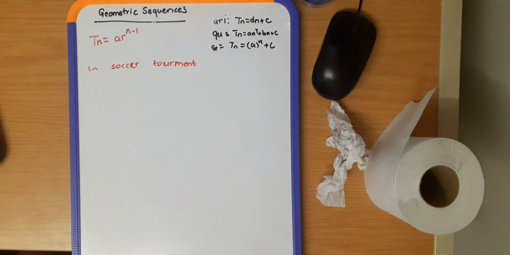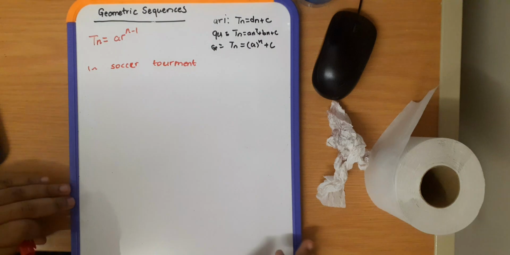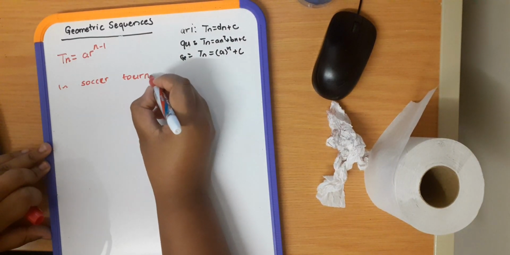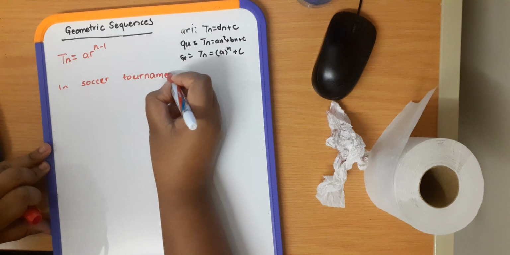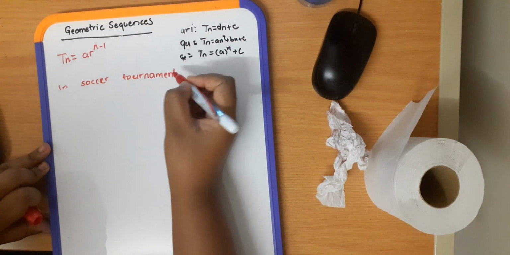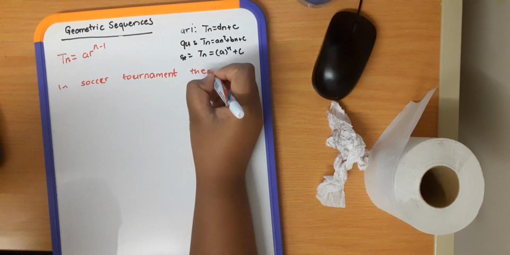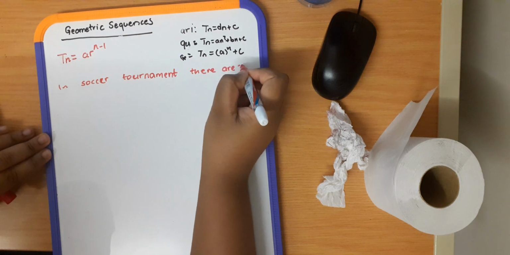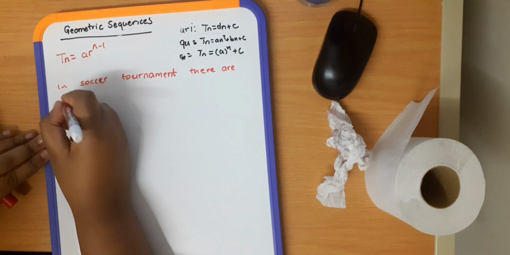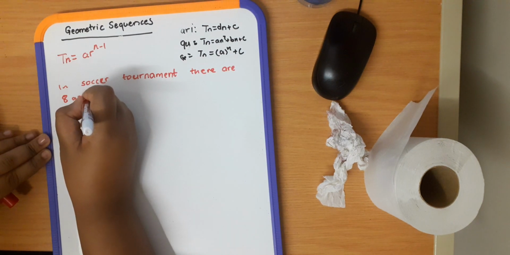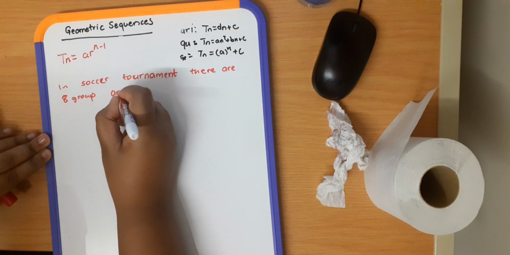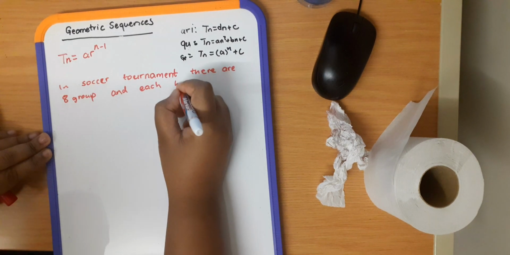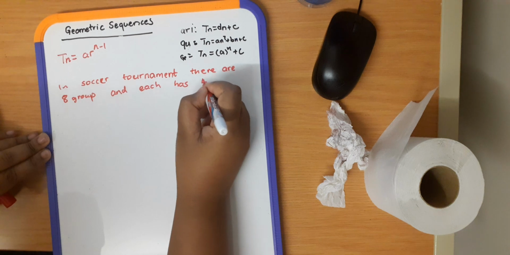In a soccer tournament, there are 8 groups, and each group has 4 teams.